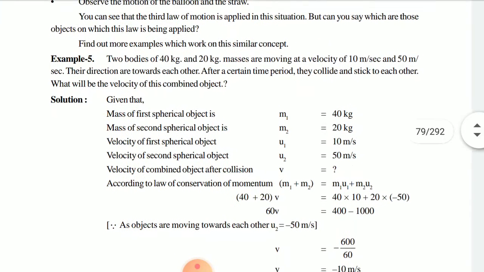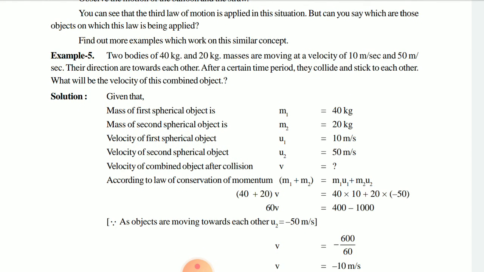Some questions are given. See here, two bodies of 40 kg and 20 kg masses are taken, as we were talking about MA and MB. So here also the same thing. Two different masses had been taken, M1 and M2, 40 kg and 20 kg. U1 is 10 meter per second, U2 is 50 meter per second. V is absent. Velocity we don't know after collision.